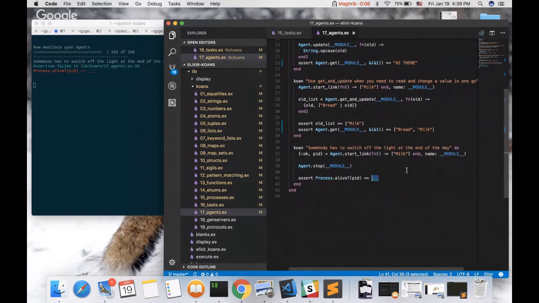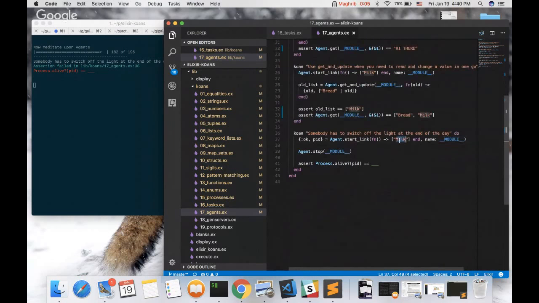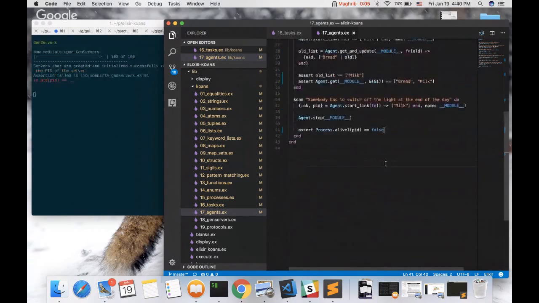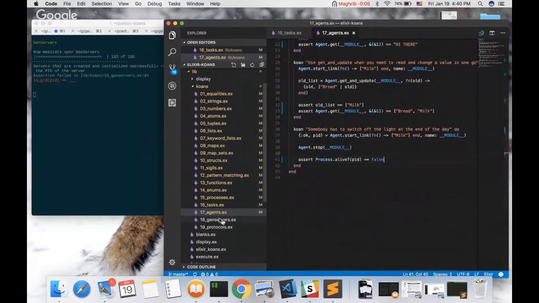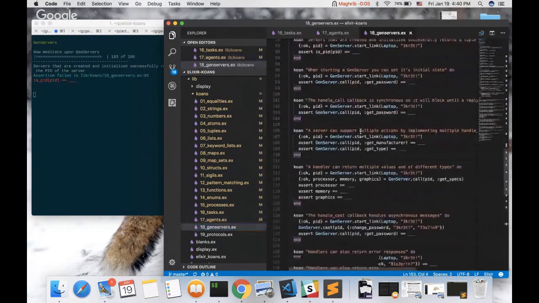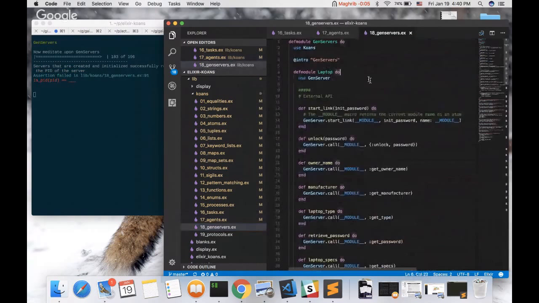So we need to stop the agent at the end of its usage. So we start again an agent and we name it module. And it starts with milk. And here we just stop the agent, and we are asking if it's alive or not. It's not alive anymore. It's false. Okay, we can start with gen servers.